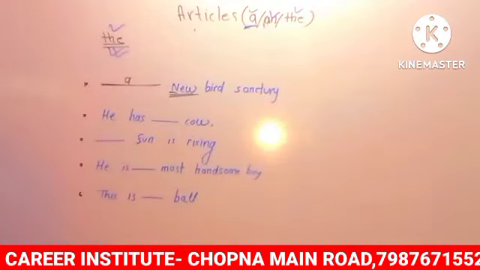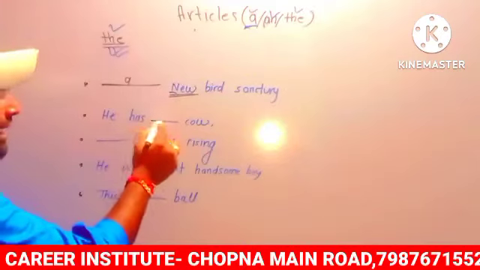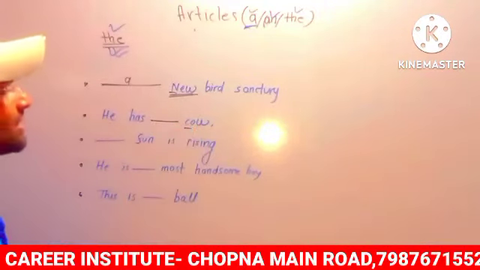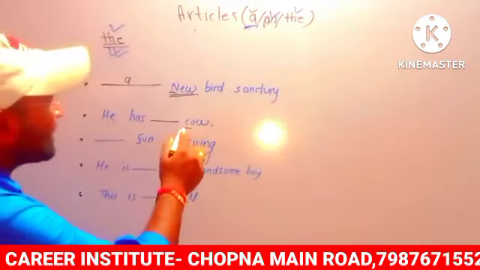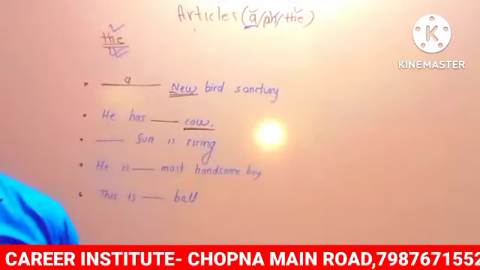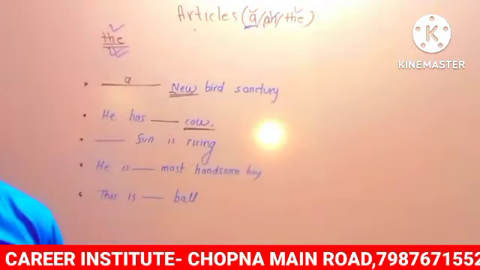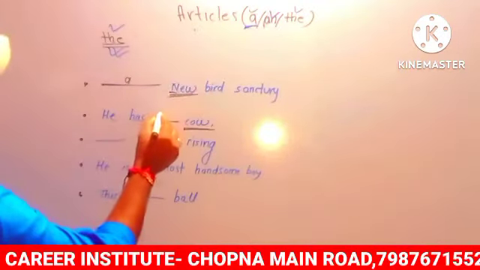Second, he has dash cow. So what's the condition? We have to check the first letter after the blank. After the blank, what's the first letter? C. So C is a vowel? No, sir. C is a semi vowel? No, sir. And cow is unique? There is only one cow in the world? No, sir. So can we use N or the? No, sir. So what is left? A.